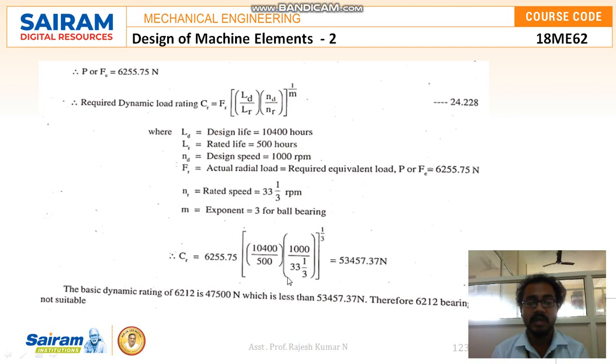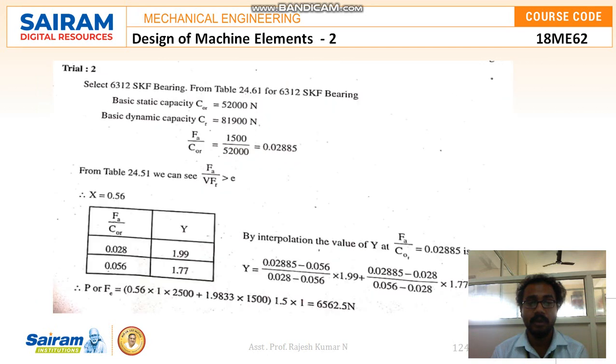So Cr is equal to 6255.75 into (10,400 divided by 500 into 1000 divided by 33 1/3) power 1 by 3. So it is 53,457.37 Newton. The basic dynamic rating of the 6212 is 47,500 Newton, which is less than 53,457.37 Newton. So therefore the 6212 bearing is not suitable.